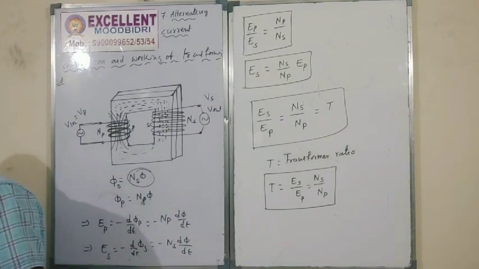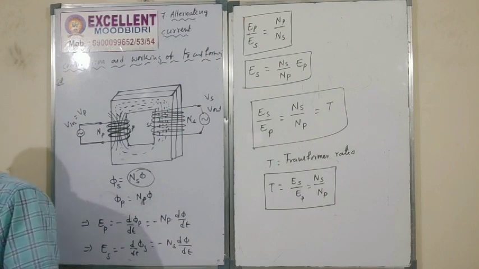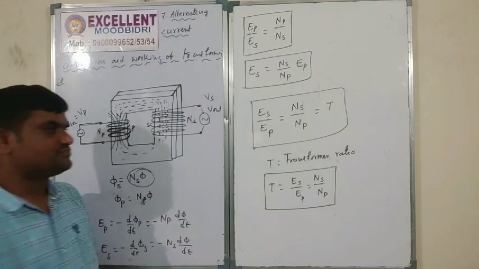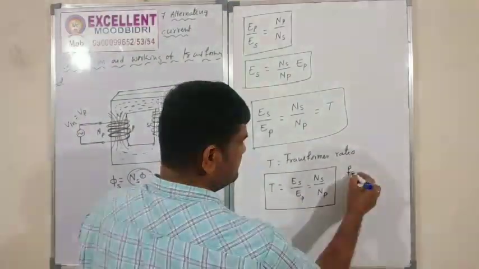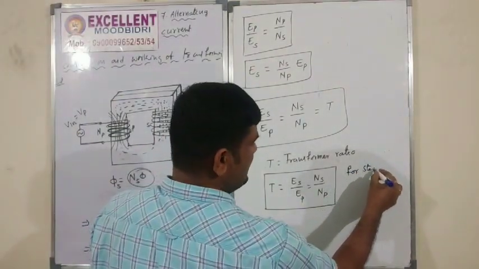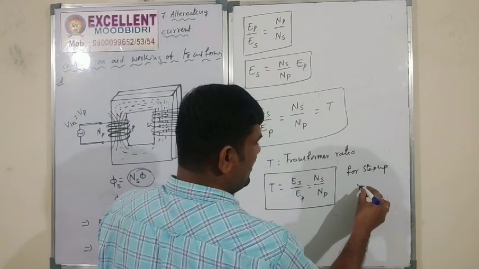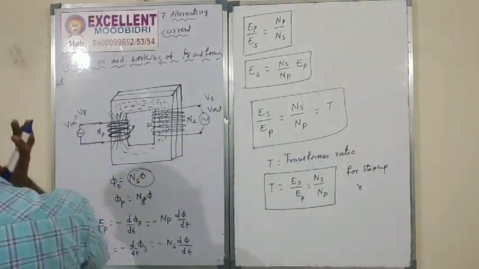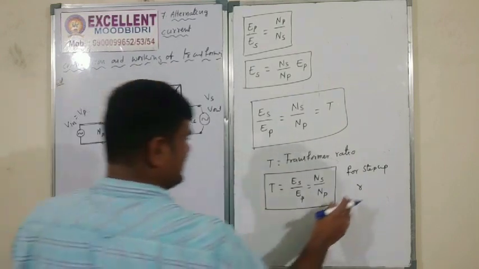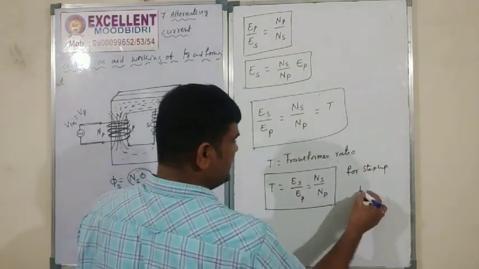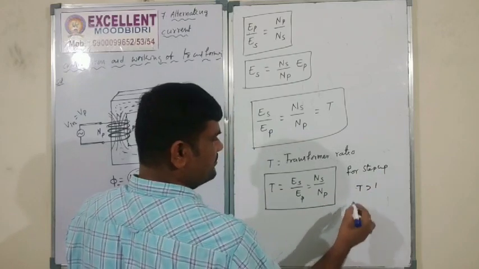Okay, so transformer ratio for a step up transformer: T is greater than 1. For step down, T is less than 1. Remember everybody, T is less than 1 for step down, T is greater than 1 for step up.